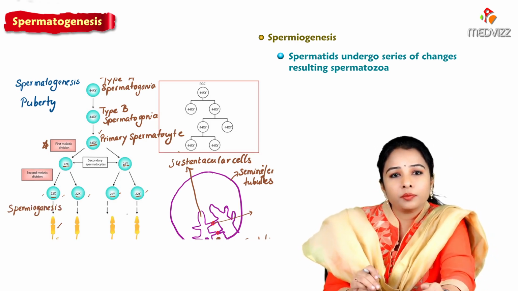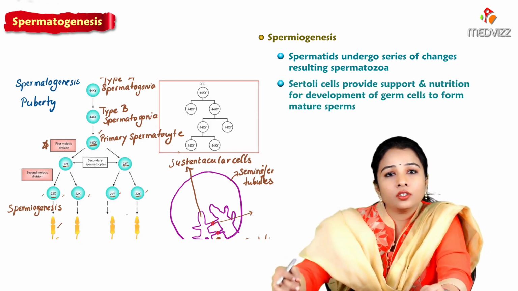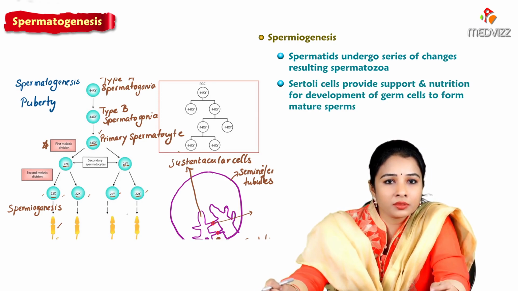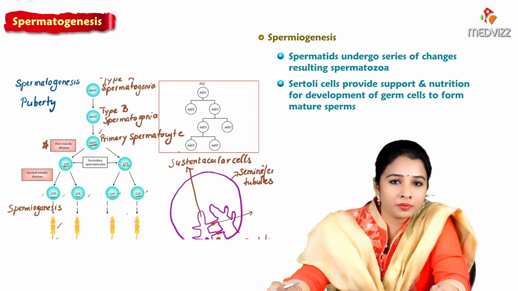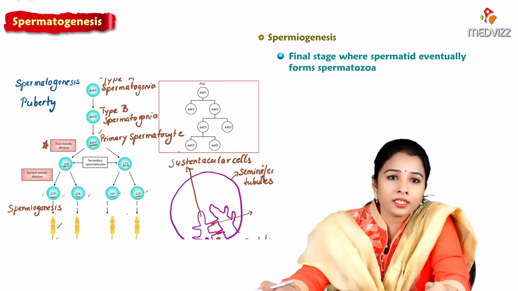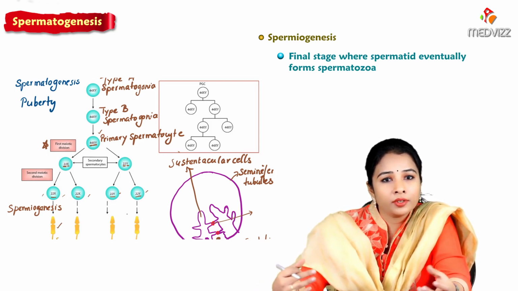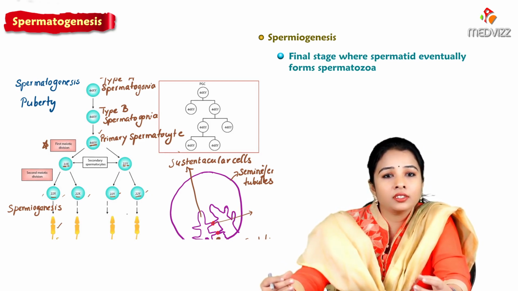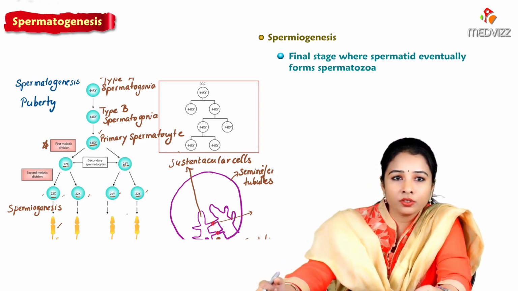So it is called spermiogenesis. Here the Sertoli cells provide support and nutrition to the developing germ cells to form mature sperms. So spermiogenesis is the final stage where the spermatid eventually changes into spermatozoa, and thus these events are considered as spermiogenesis.